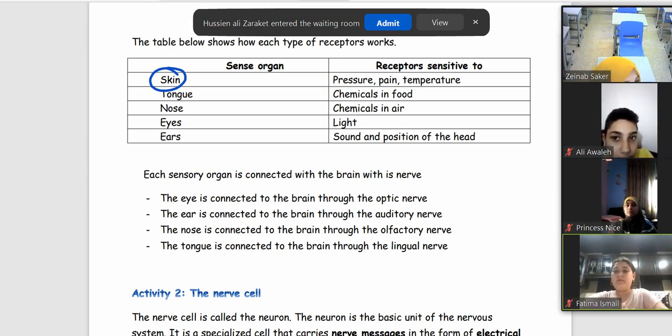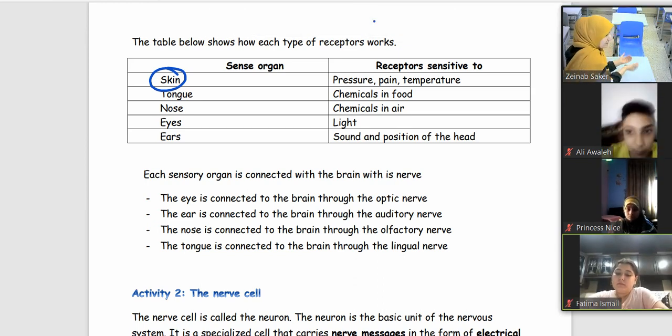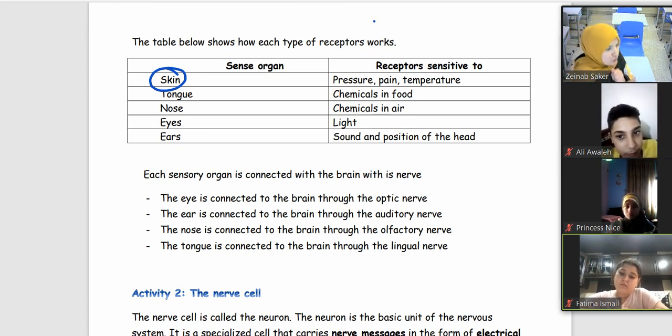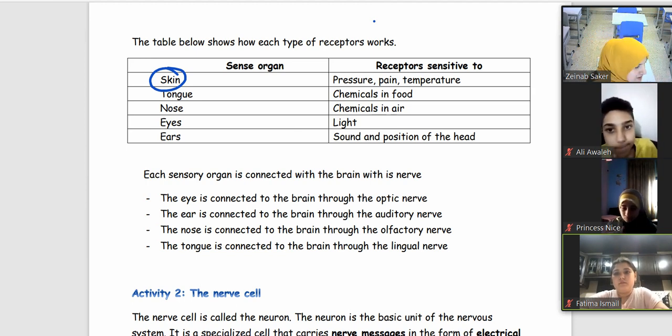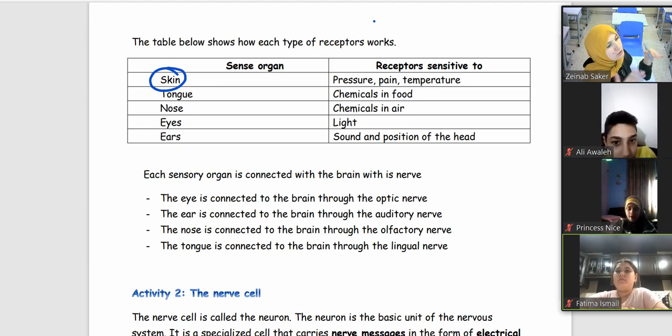Also, I can say that this cup, for example, is so hot or so cold. So, the skin is sensitive to pressure and pain, if it is soft, hard, or smooth, and to temperature, if it is cold or hot. Okay? The tongue.